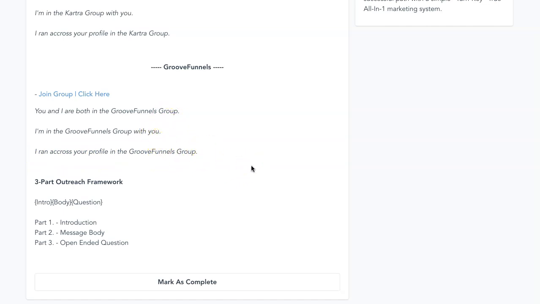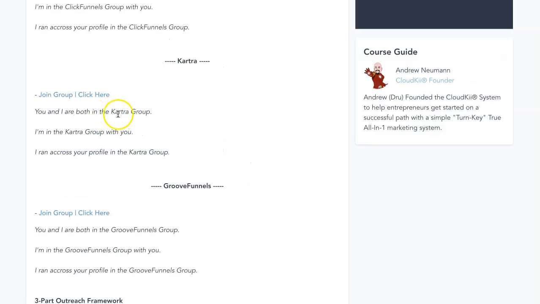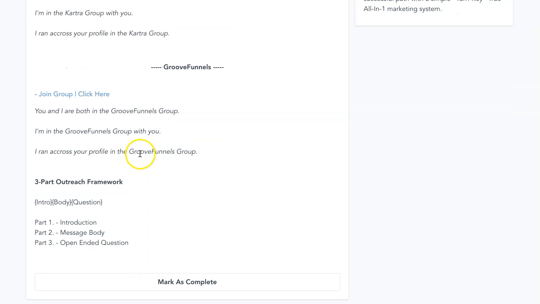You'd want to copy these into a segment while you are creating that inside of your Messenger Pro tagging system. Same thing here with Kartra. You notice it is a Kartra group. This is the thing that we have in common. So now, with part three of your outreach framework, you want to use an open-ended question that is related to part two, the thing that you have in common.